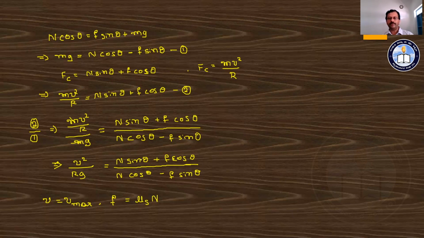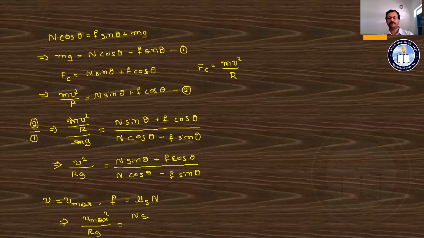First substitute this value in the previous equation. For the maximum safe speed, the value of velocity v is equals to v max. And the static frictional force F is equals to mu s into n. By substituting these values, we can say here v max square divided by rg is equal to n into sine